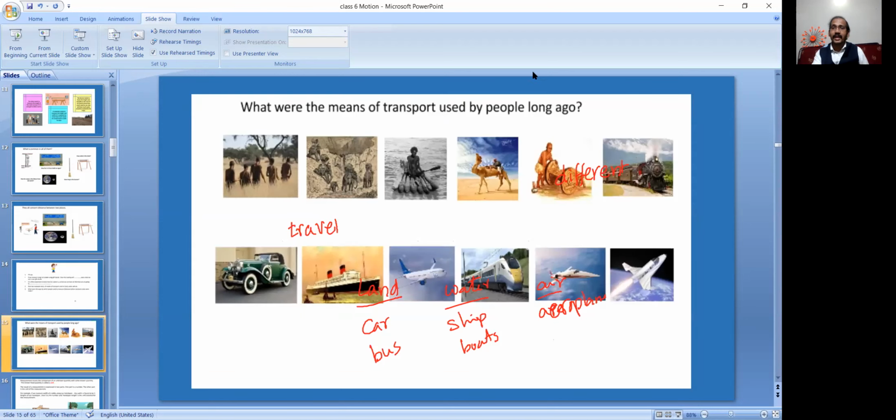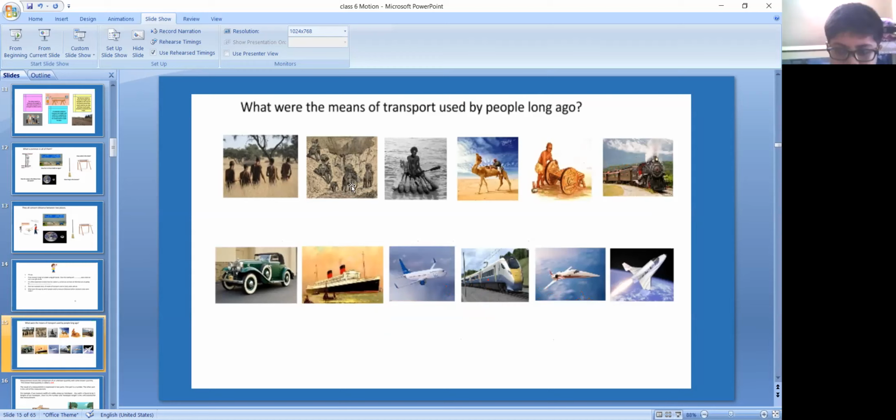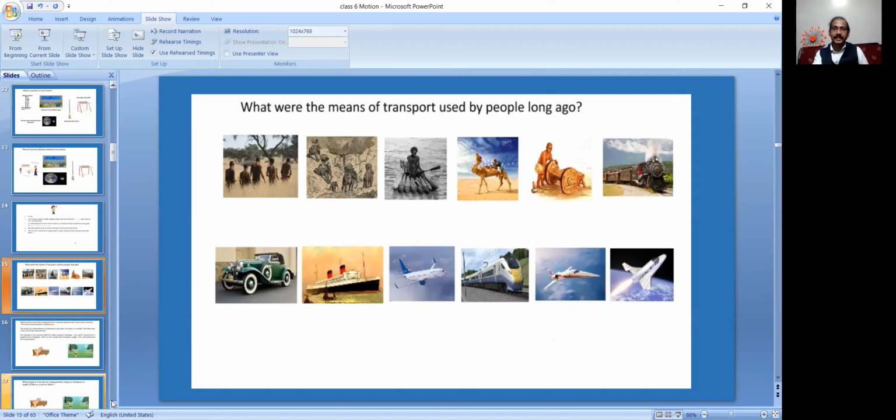Next. What were the means of transport used by people long ago? By walking, animals, wood, wheels, carts, trains, steam engines.